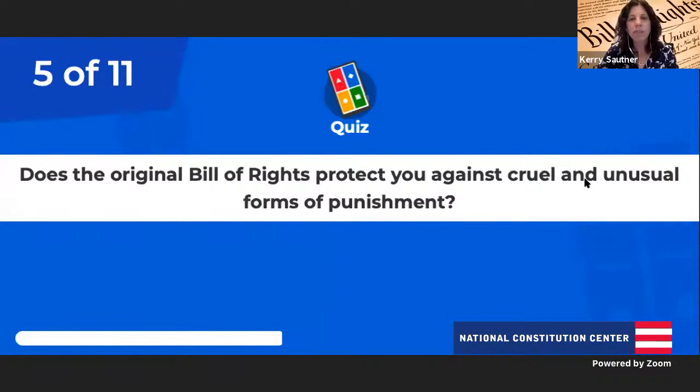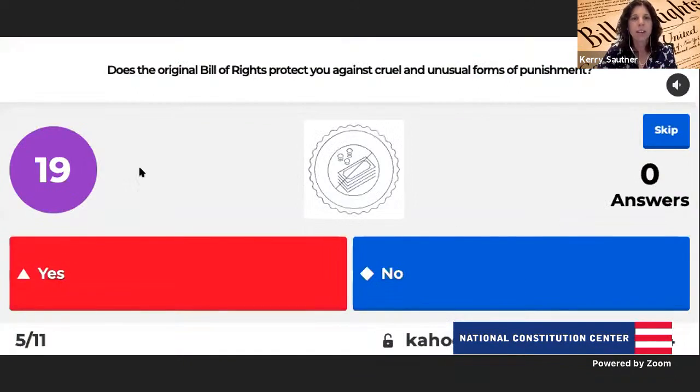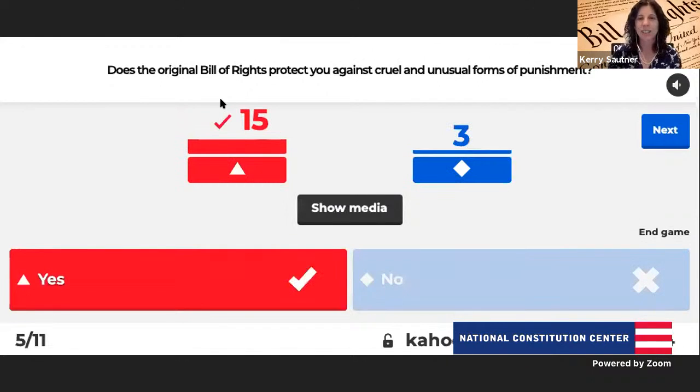Does the original Bill of Rights protect you against cruel and unusual forms of punishment? So students, somewhere in the Bill of Rights, those 10 amendments that are added in 1791, is one of them about cruel and unusual forms of punishment and protecting the individual from it? Warren, if everybody could see your answer. Yes, yes, yes, yes. Good job, the class as well. Very good. The answer is yes.